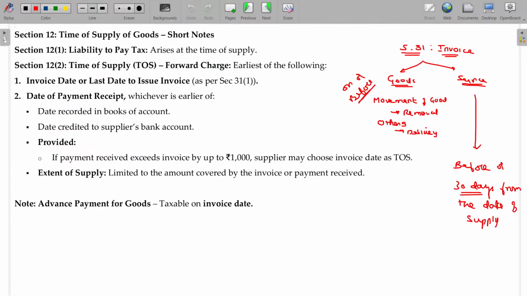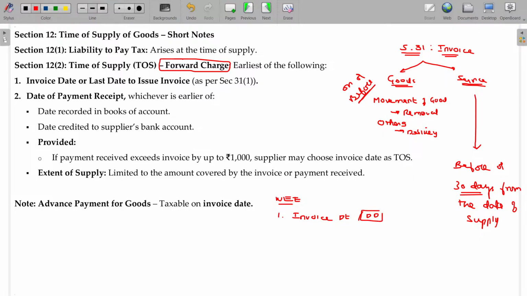So, what is the time of supply of goods, sir, in case of forward charge? We will start with the forward charge. Whichever is earlier of: one is invoice date or last date for the invoice, invoice date or due date for the invoice.